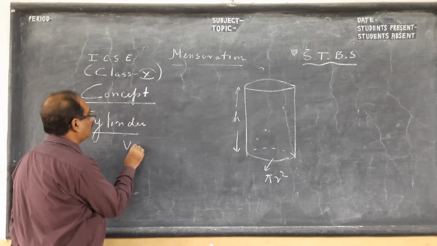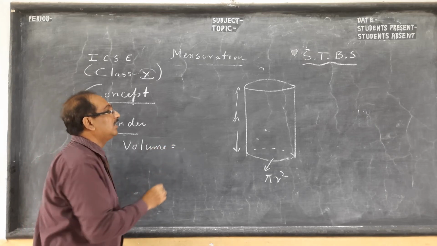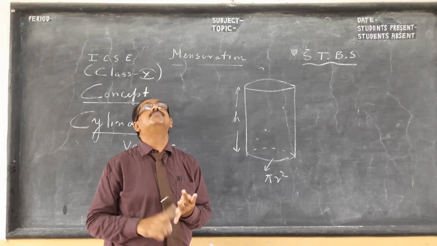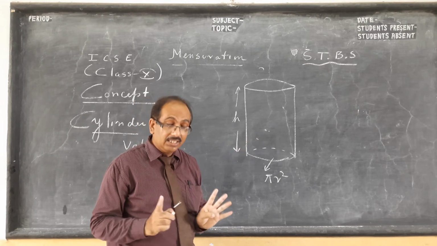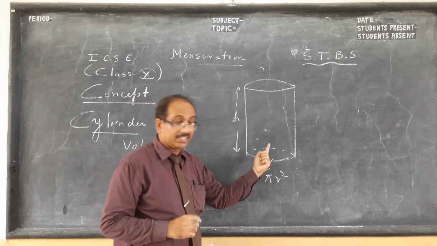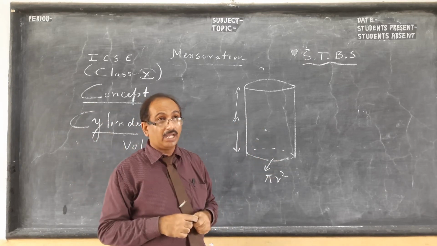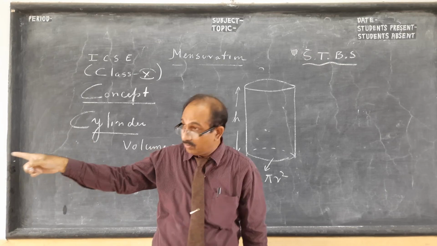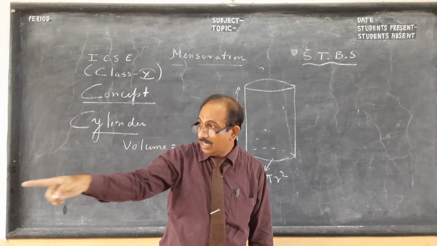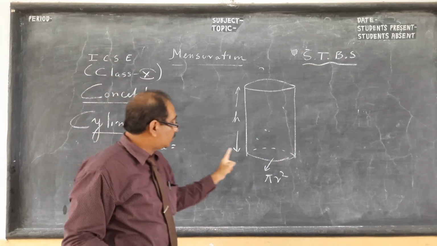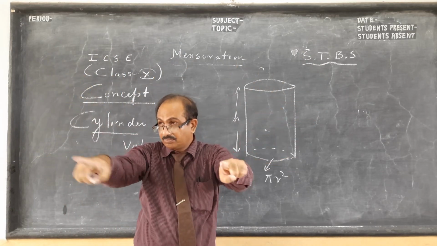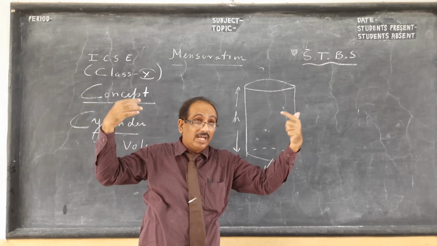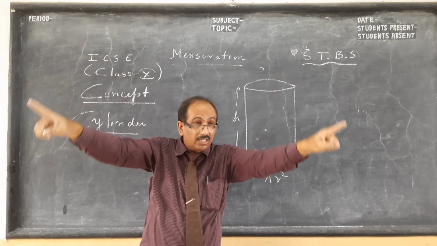Now you see there is something called volume. Volume considers how much space it occupies. Volume of anything is area of cross section into length. Take the room, a cuboid you may have done, like any classroom. This is the length, breadth, height. If you take this particular area, this is your breadth into height. You multiply by length.